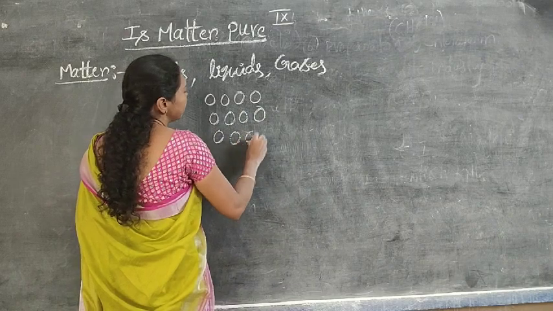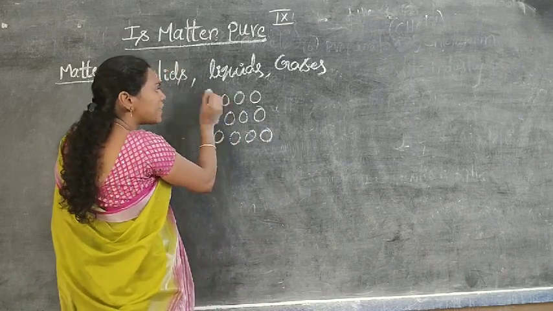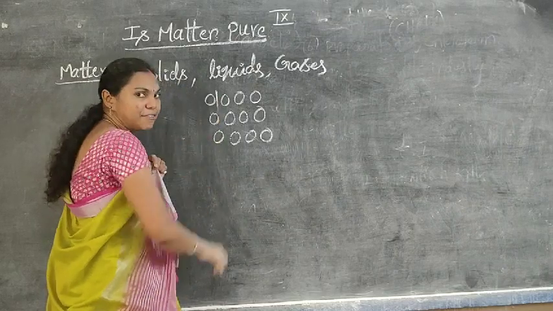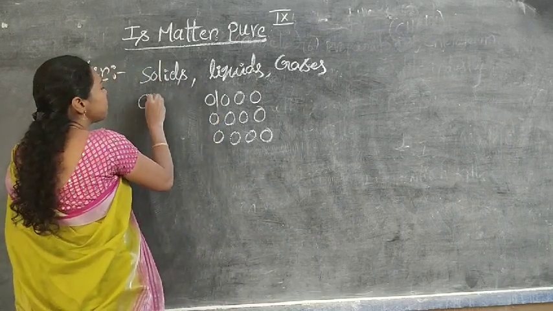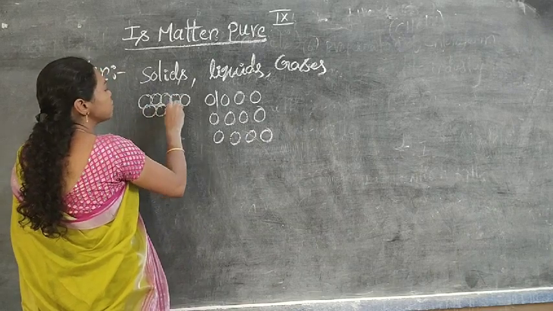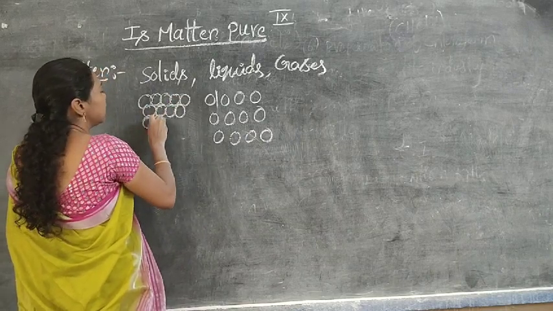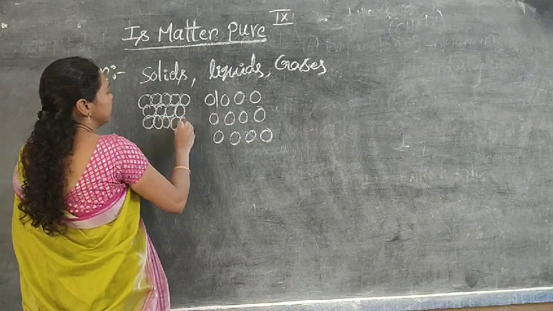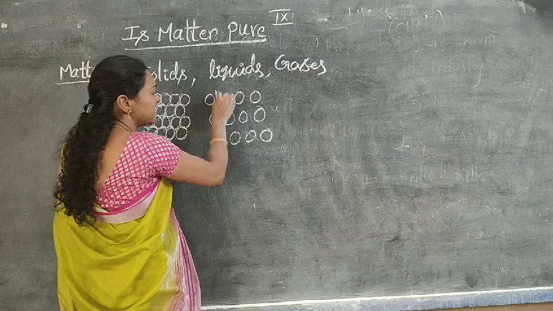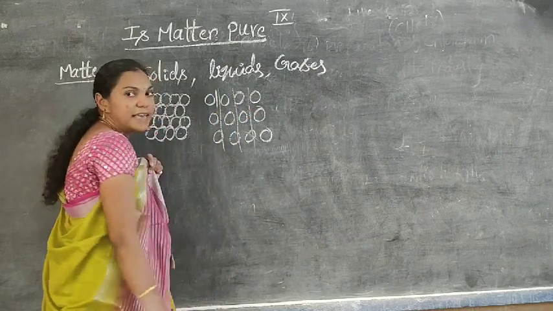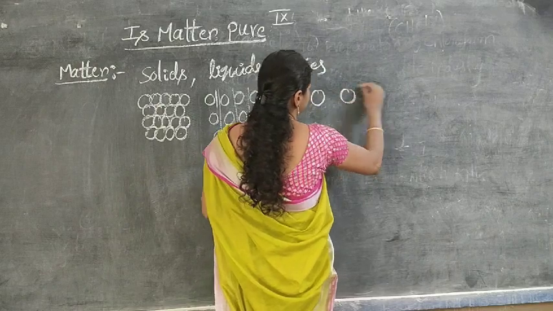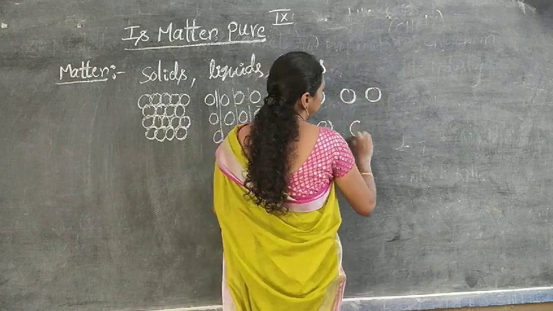From one particle to another particle, or from one atom to another atom, there is some space in a liquid. In solids, the particles are closely packed, with no space between them. In liquids, there is some gap. But in gases, there is a large space from one particle to another.